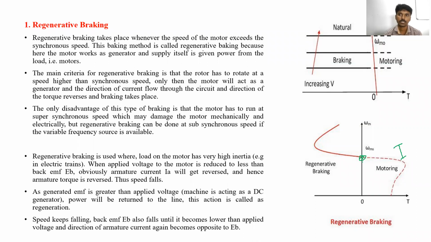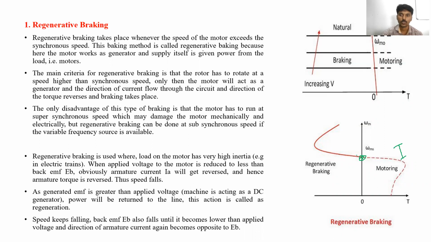Obviously, when the torque goes negative, the current is negative, meaning reverse current is flowing through the circuit, from load to source. Whenever the current or power flows from load to source, obviously braking is applied.